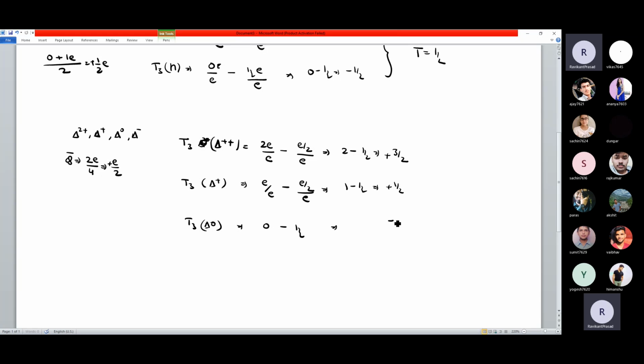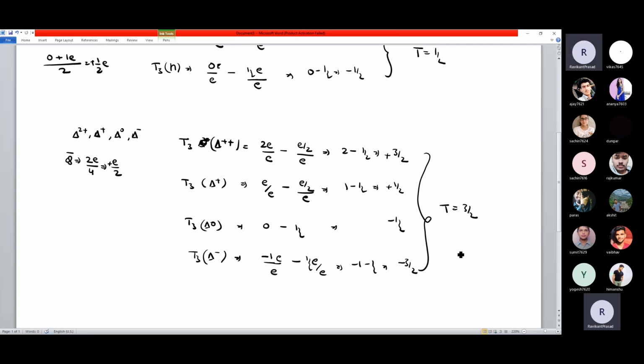So that is minus half. Then you have T3 delta minus. So now this is minus 1 divided by E and E. So I just write minus 1. Let me write E. मैंने D dash लगाया तो E लिख देता हूँ. And minus half E divided by E. So this will give me minus 1 minus half. So that is minus 3 by 2. So minus 3 by 2, minus half, half and plus 3 by 2. So if you look at this, their T value will be 3 by 2.